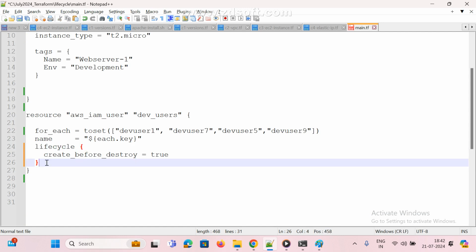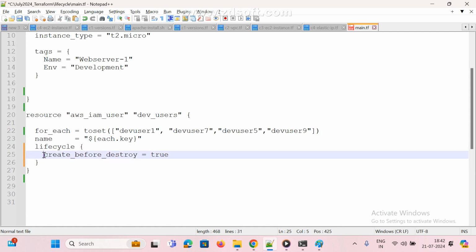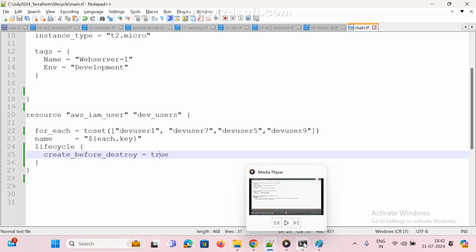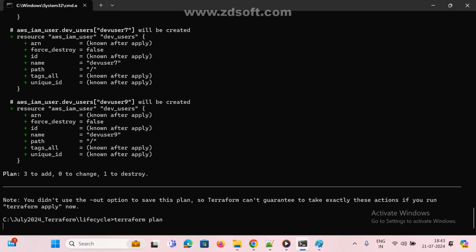Apart from this, I am not going to do anything. Everything is the same, I am just using create_before_destroy = true. Now here, what is this? 1 destroy and 3 added. 1 destroy, 3 added. Now I am going to run the same thing. Plan only. Plan means the same, there is no change.